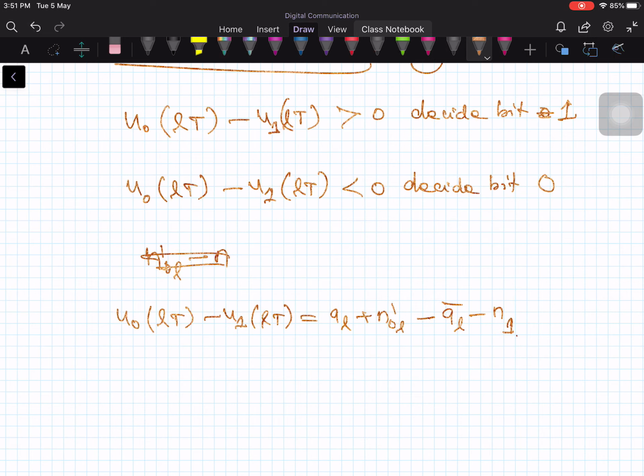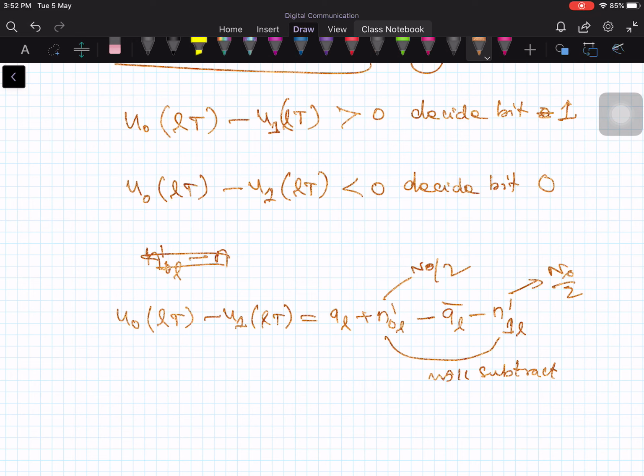It is 1 times L prime, and these two will not subtract each other because the noise variance is equal. This also has N0 by 2, this already we have discussed, this also N0 by 2. So whenever you subtract two random variables, the noise will not subtract each other. In fact, the noise power will be doubled when you add or subtract two independent or uncorrelated random variables. It will not be subtracted out. Therefore, in any way, the subtraction operation will not help us to reduce the amount of noise.